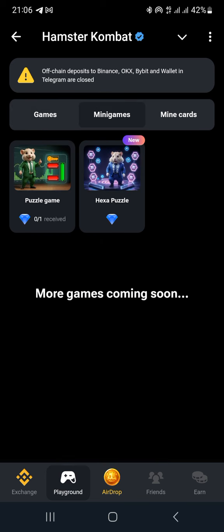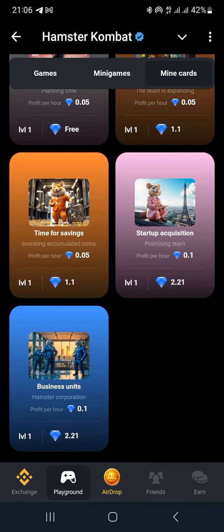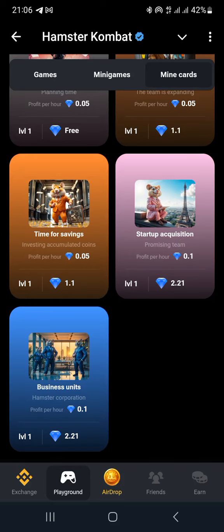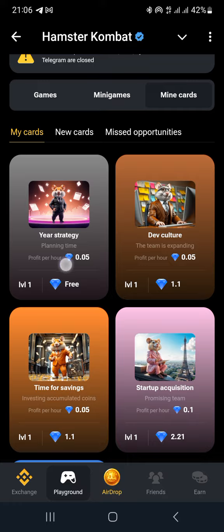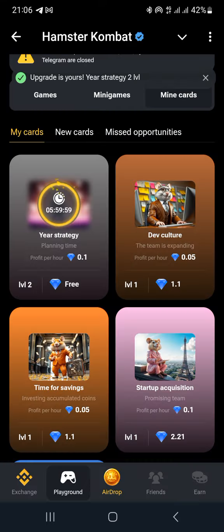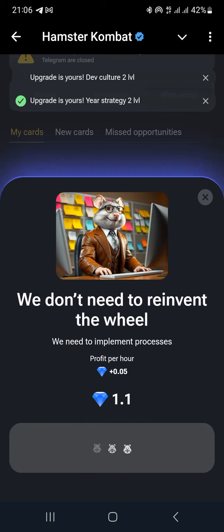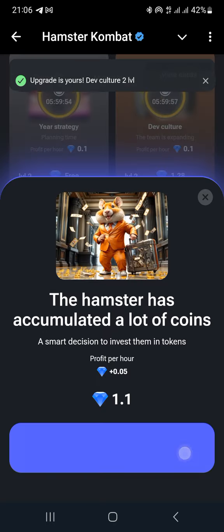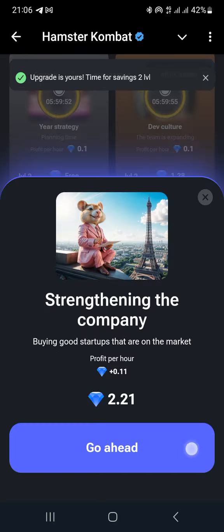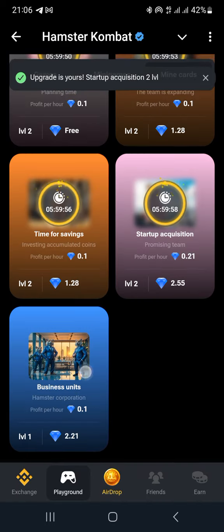And then other mini games, that's the regular thing that we used to see in phase 1. The cards for diamonds are not all that expensive. In fact, the tasks are very basic. You don't need to do much.